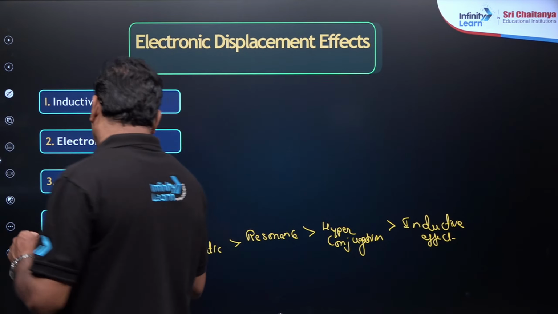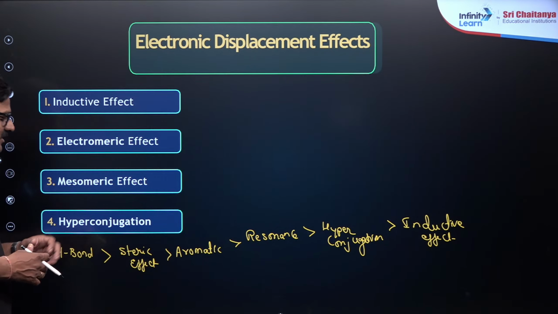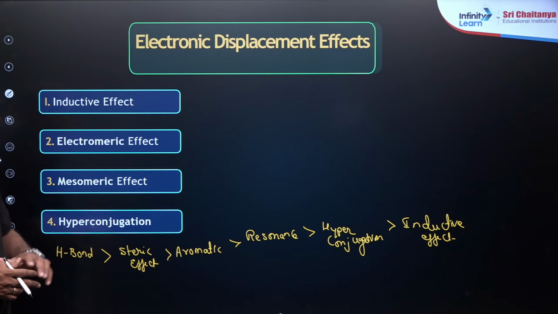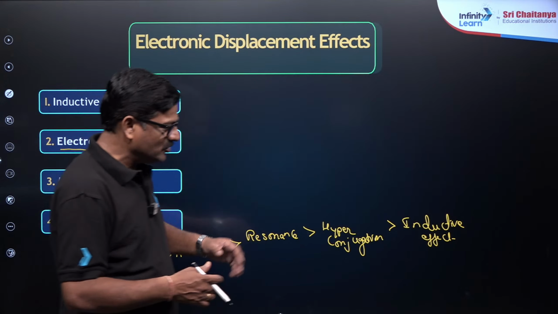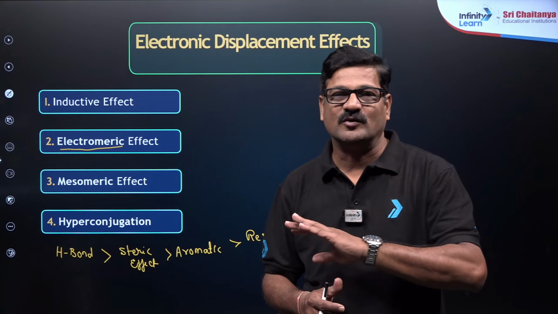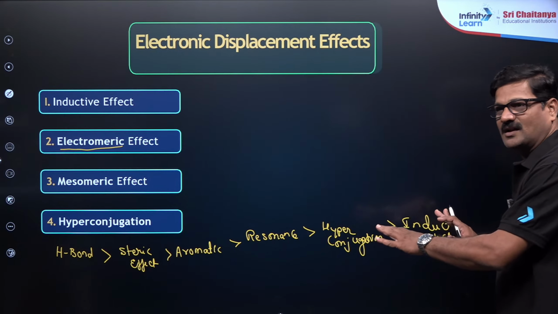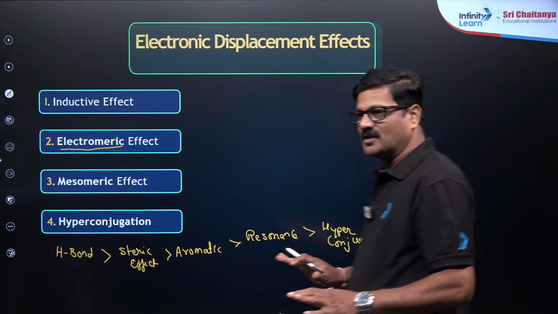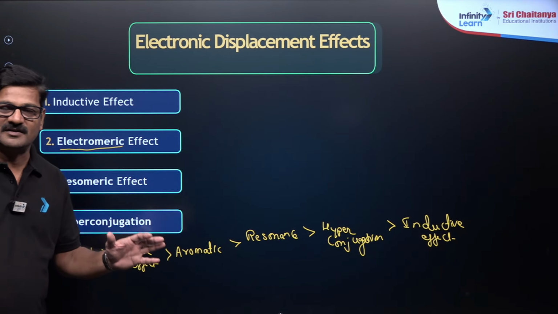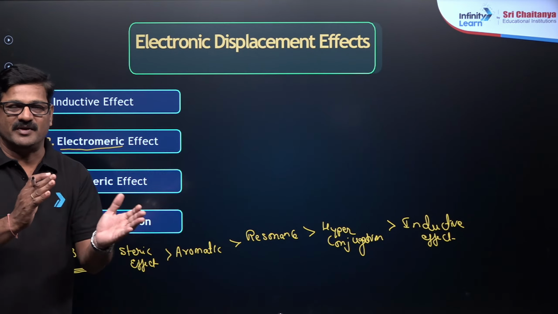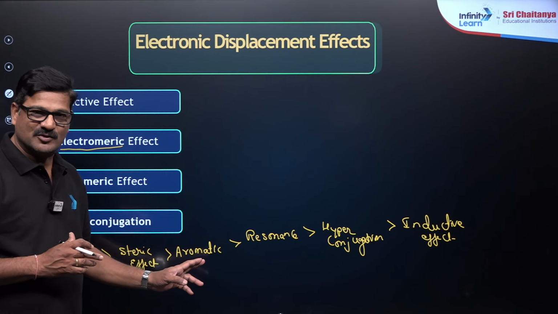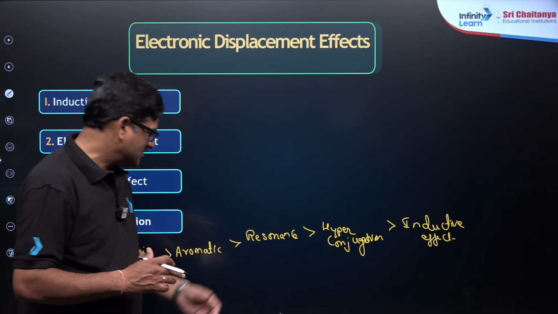So among these, hydrogen bond, steric and aromatic come under the physical effects, and resonance, hyperconjugation and inductive effect are electronic effects. उसमें ये electromeric effect नहीं दिया। क्यों? Electromeric effect is a strong effect, but it is a temporary effect, so we don't take it into this regular list. So whenever hydrogen bonding comes, this is the top priority. Then steric effect comes whenever the biggest groups make a repulsion among them, and it is called a steric effect. And aromatic effect, let us discuss aromaticity and resonance and hyperconjugation and inductive.